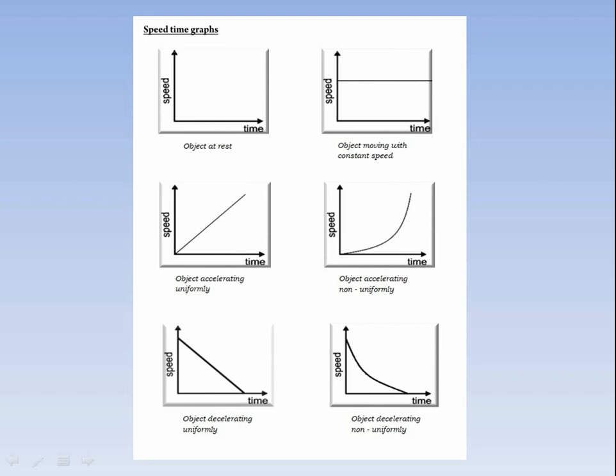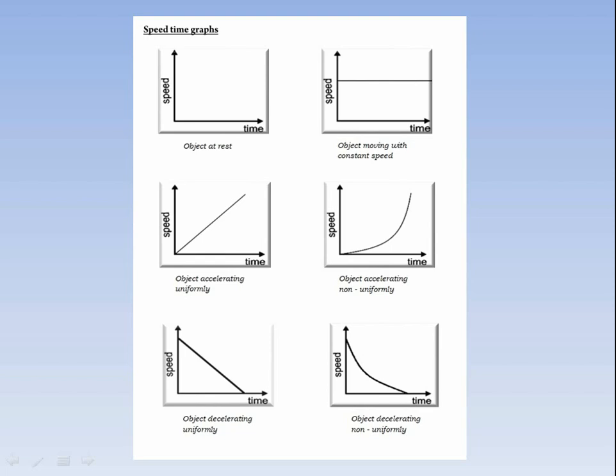It is a little bit different from the distance time graph. In the distance time graph, if the object is at rest, there will be a line parallel to the time axis. But in the speed time graph, there will be no line or curve when the object is not moving or at rest.